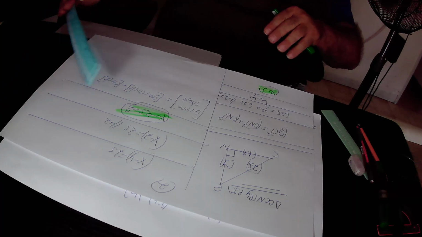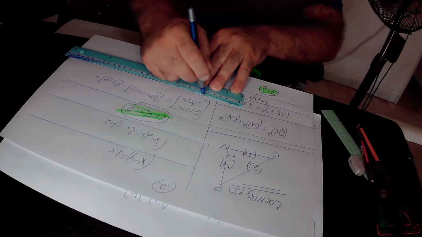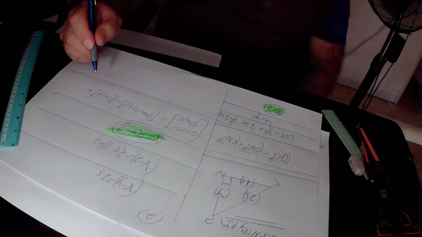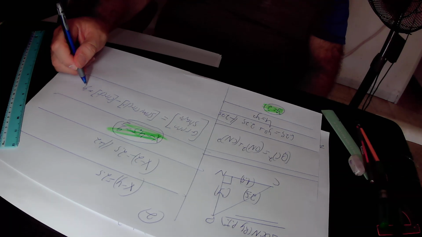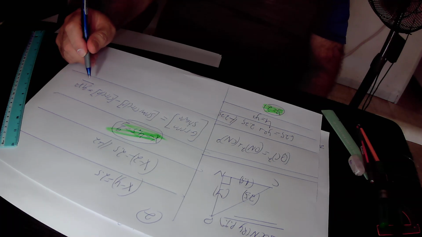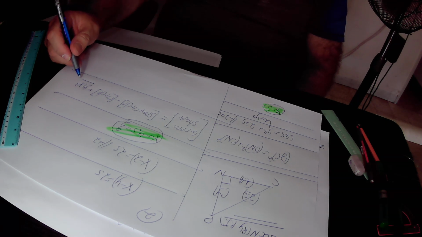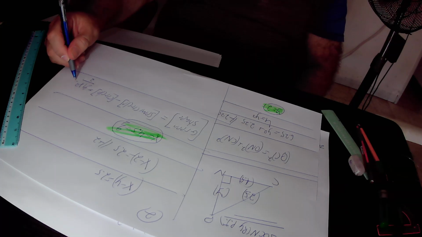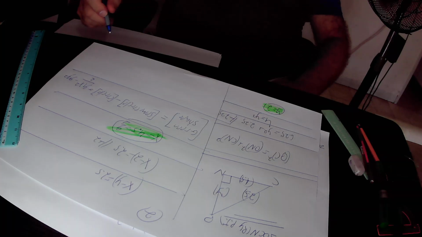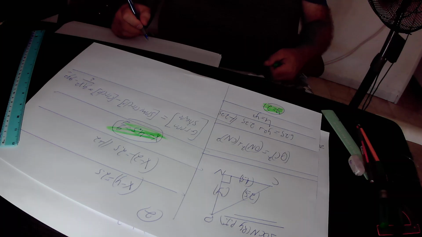So what is the area of the big semicircle? We know that the radius of the big semicircle equals x, therefore the area of the big semicircle must be equal to pi x squared over 2, minus the area of the small circle. The radius of the small circle is y, therefore the area of the small circle must be equal to pi y squared. So in total, the area of the green shape equals pi x squared over 2 minus pi y squared.